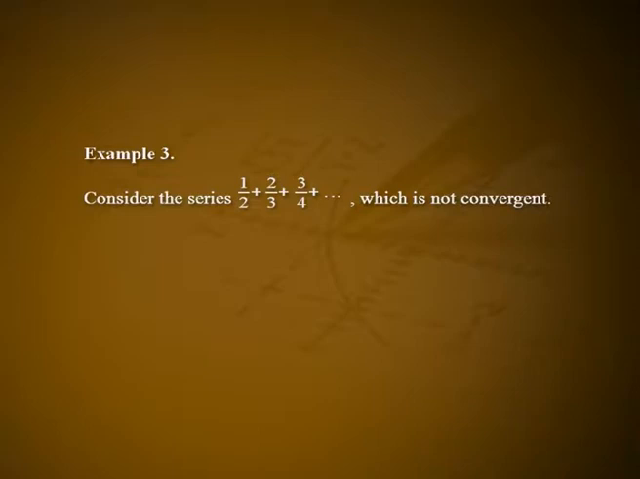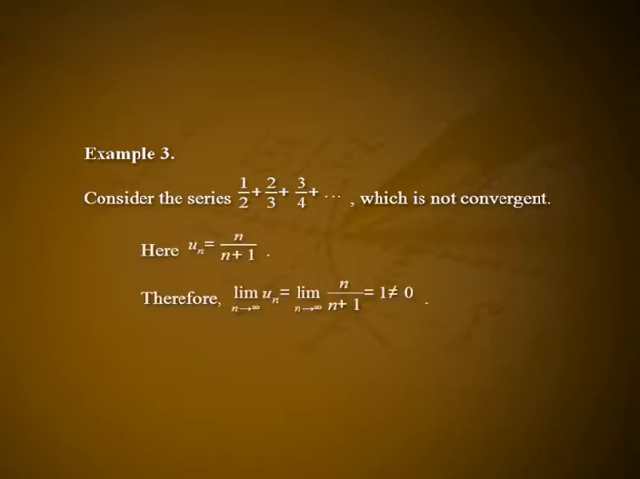Example 3. Consider the series 1/2 + 2/3 + 3/4 + etc., which is not convergent. Here un = n/(n+1). Therefore, limit of un as n tends to infinity is equal to limit of n/(n+1) as n tends to infinity, which is 1, not equal to 0. Since limit of un as n tends to infinity is not equal to 0, the series is not convergent.